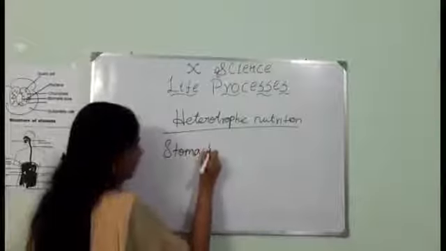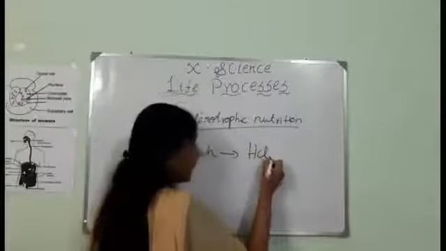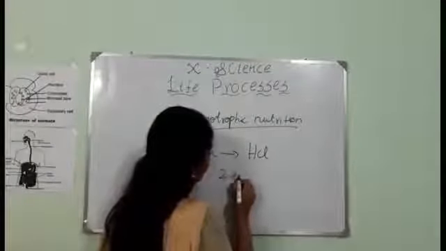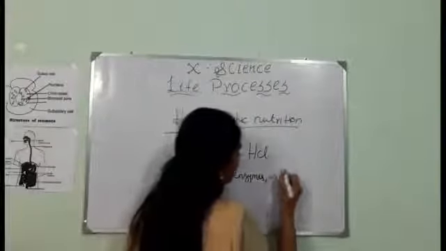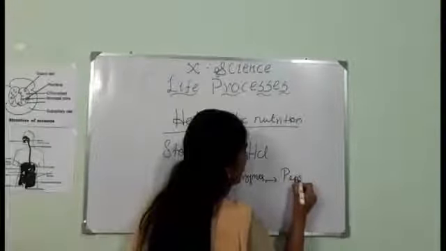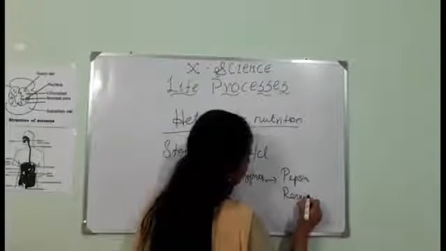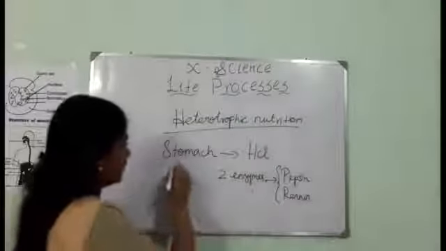In the stomach, as you all know, we have HCl, that is hydrochloric acid. In addition to hydrochloric acid, you will have two enzymes called pepsin and renin. These two enzymes act on the food when it enters the stomach.